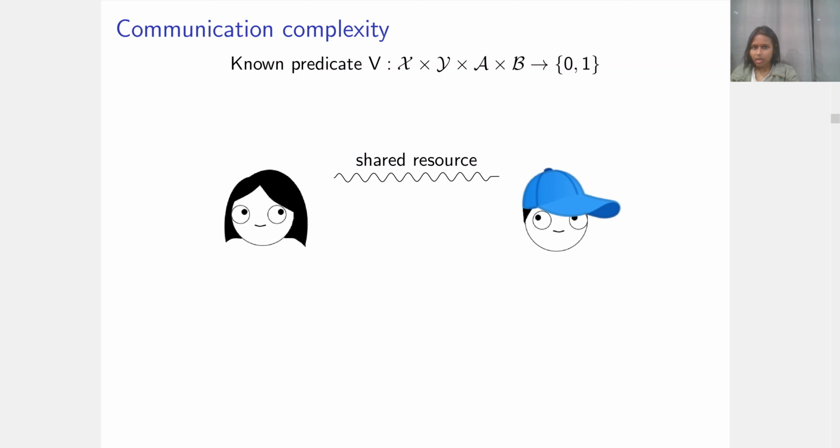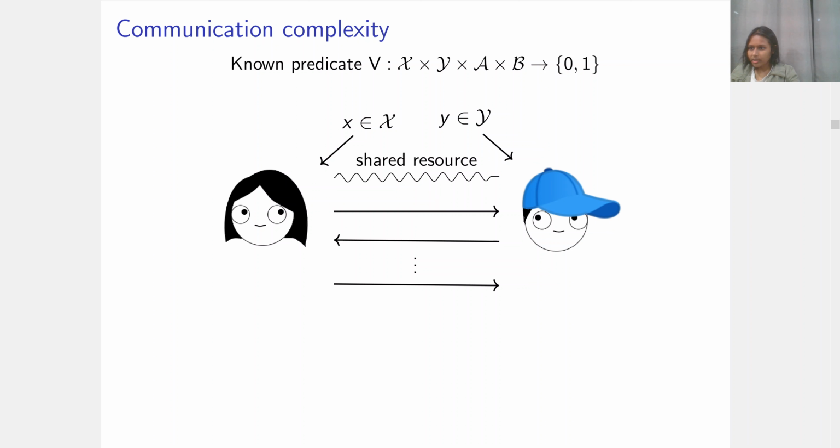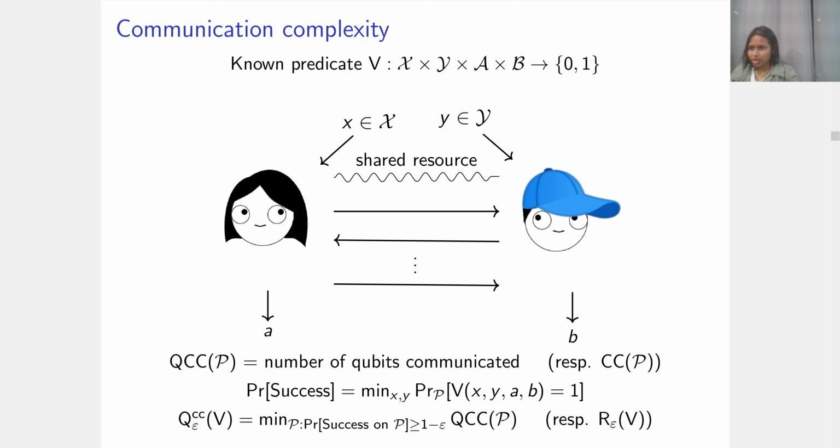After Alice and Bob receive their inputs from X and Y here, they send messages back and forth to each other, and then at the end of sending messages, they output A and B as usual. This is called a communication protocol. The communication cost of the protocol is the number of qubits communicated.